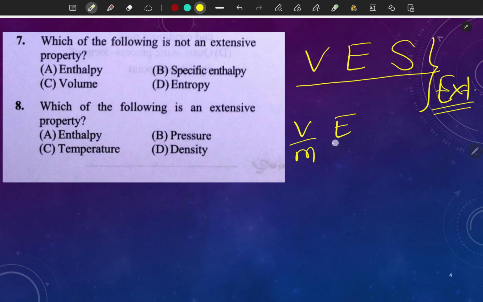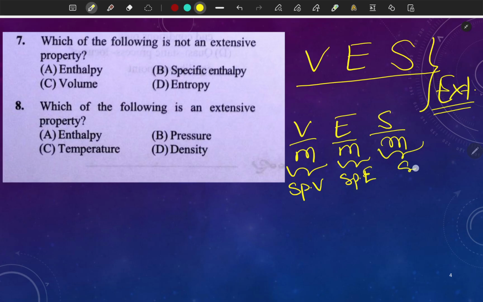This H stands here for enthalpy. V divided by m, this becomes what? Specific volume. This becomes specific enthalpy. This becomes specific entropy, right? So when we divide our extensive property by mass, then this quantity will become an intensive property.